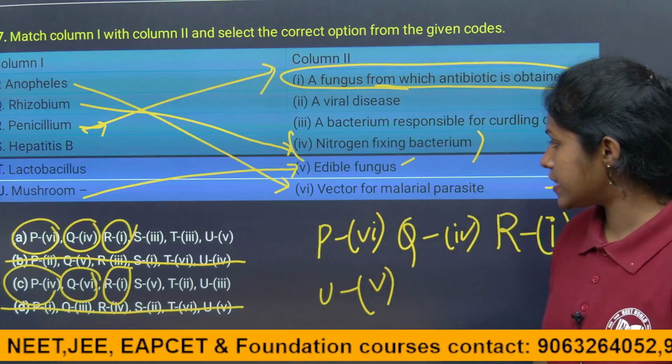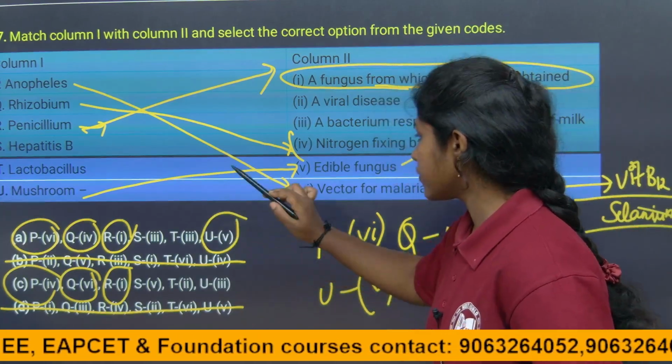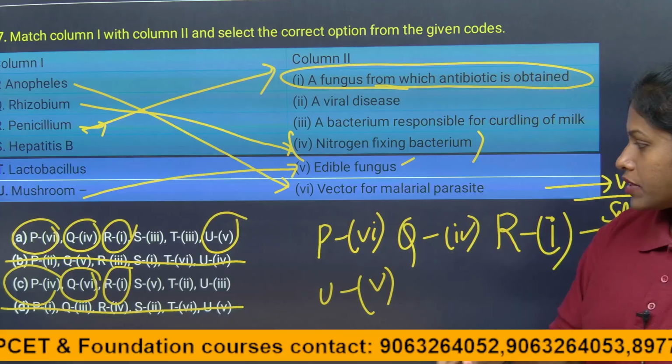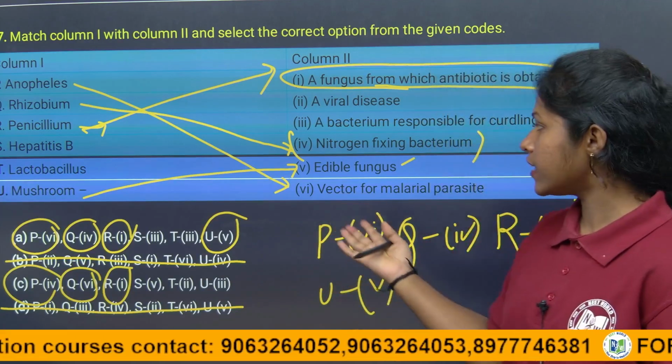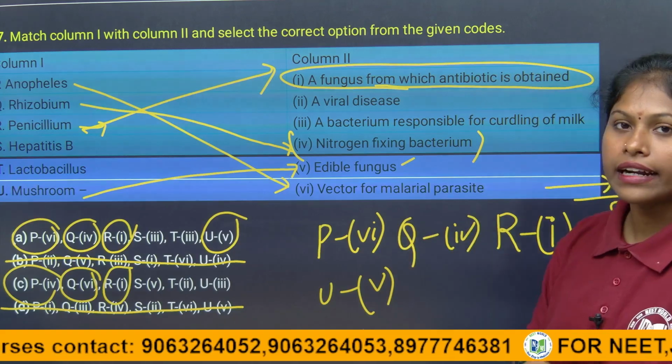So here it is option C, children. Here Q is 5. Including that also, this is how we can eliminate option C. But we will see the other options also. Then we will get a clear idea of it.